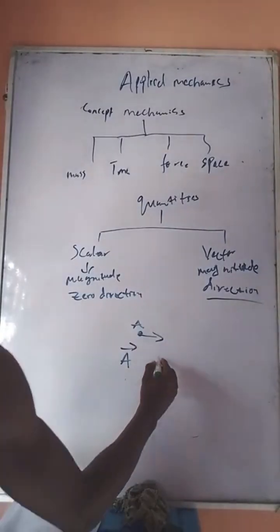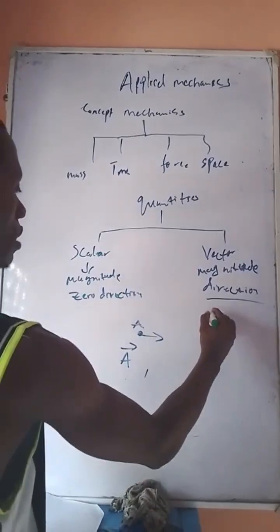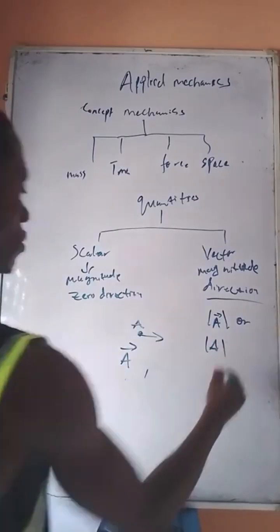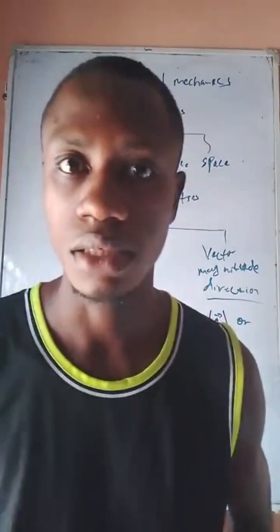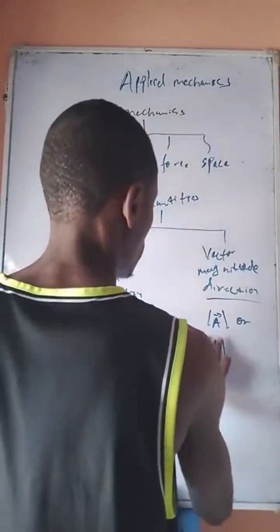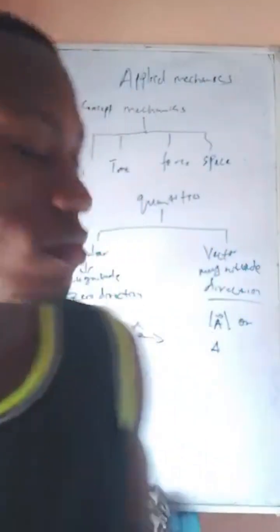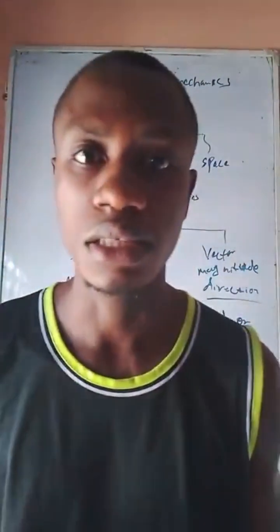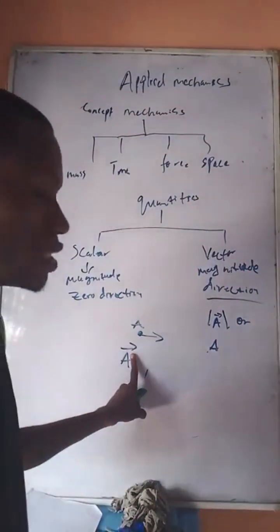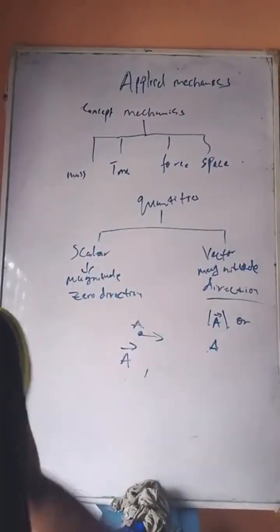This is how we write magnitude. See how we write magnitude? Magnitude can be written like this, or like this, basically. So as easy as that. Or we write it normally, not with the arrow. If we put two bars there, it's wrong because it shows absolute value. So this is the right way of writing magnitude, and this is the way to show that it is a vector with a direction, the combination of magnitude and direction.